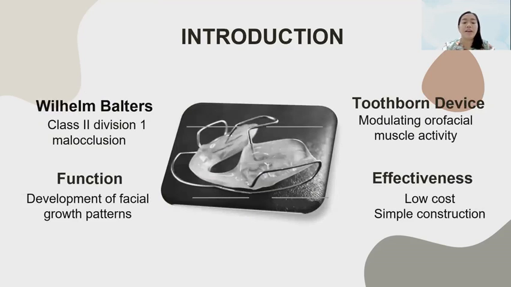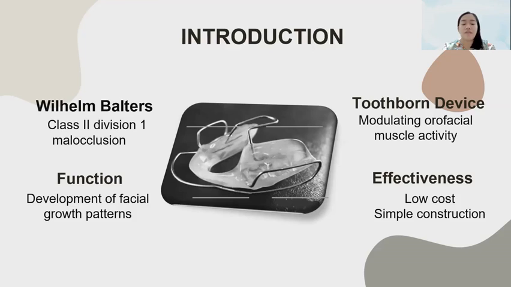The Balters Bionator is a functional appliance designed and introduced by Wilhelm Balters in 1960 and is still one of the many removable functional devices used to correct class 2 division 1 malocclusion. Wilhelm Balters had the concept that the Bionator could propel the mandible anteriorly in the hope of providing sufficient space for the tongue in the intraoral area.